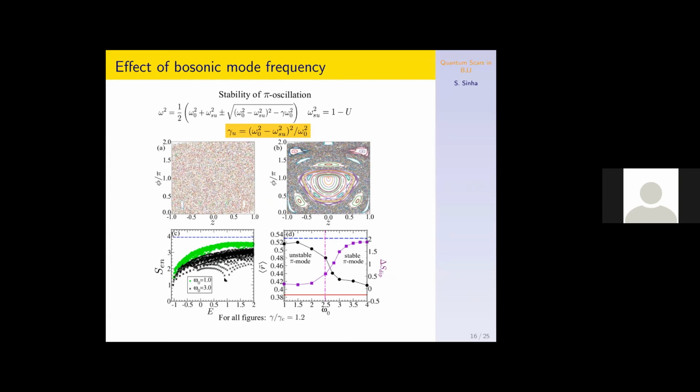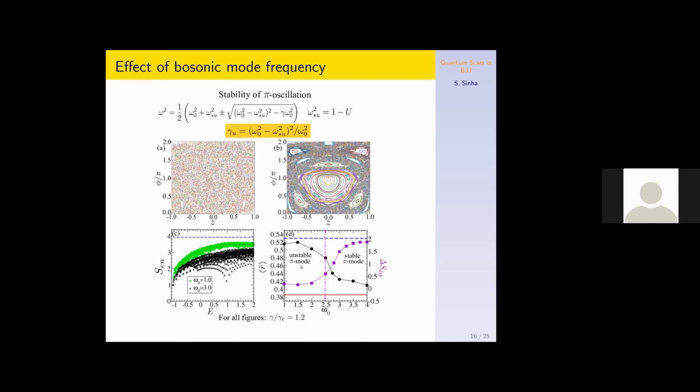Also, the entanglement entropy shows that when this pi mode is stable, there is a dip in the entanglement entropy around this energy density 1, where the pi mode occurs. And if the pi mode becomes unstable, then of course the entanglement entropy just increases without such a dip. We also calculated the average of the level spacing ratio. It shows a very clear effect of the presence of the stable pi mode.